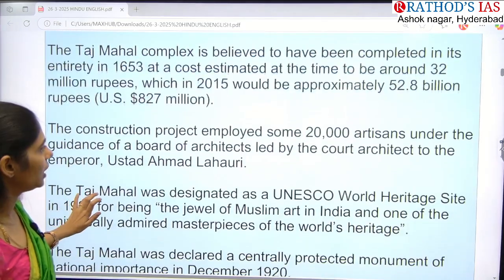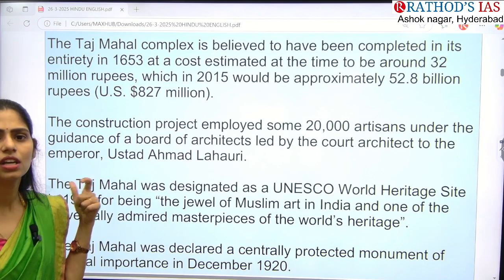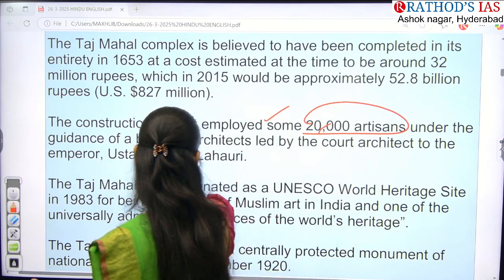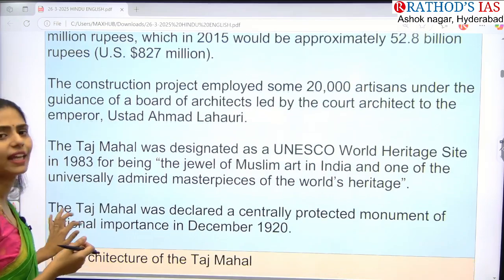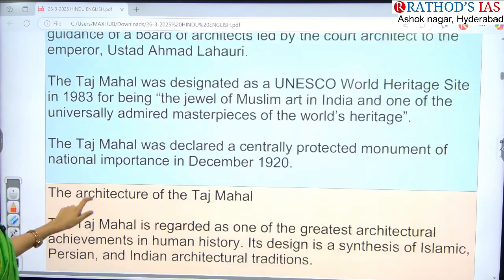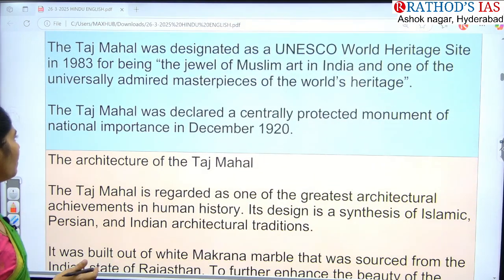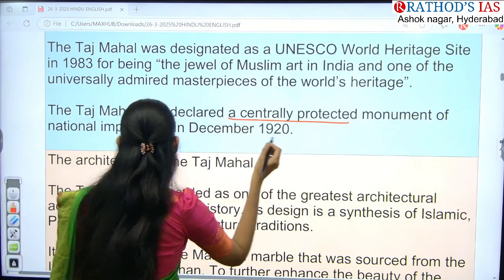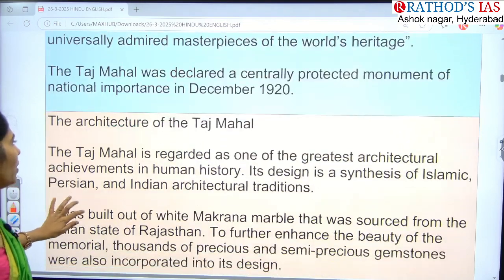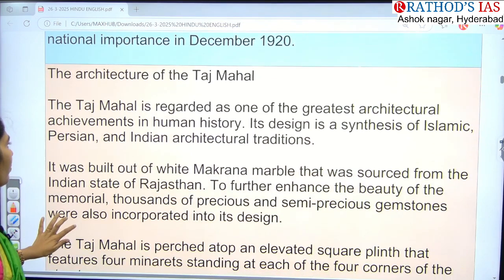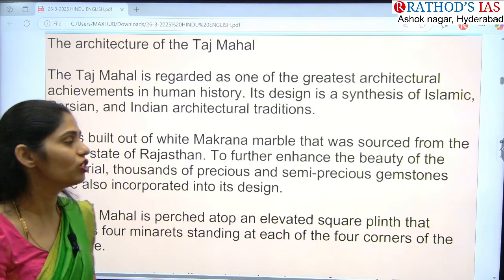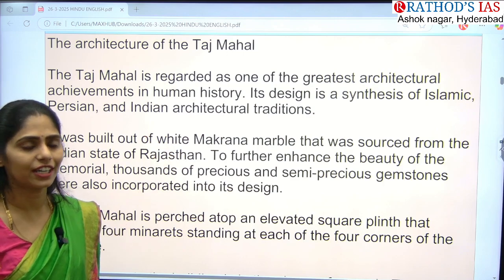And one more important thing here is, to build this project, around 20,000 artisans worked on this. Okay, and actually it is one of the UNESCO's World Heritage Sites now, and it was declared in year 1983 itself. Okay, and actually this Taj Mahal is also declared as a centrally protected monument of national importance in 1920 itself. And if you see about the architecture of this Taj Mahal, it belongs to Islamic, and Islamic is the combination of both Persian and as well as Indian architecture traditions here.